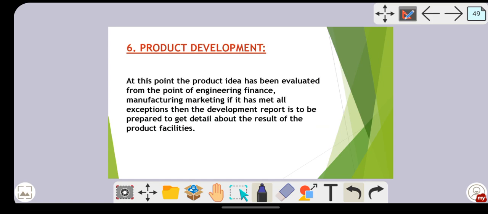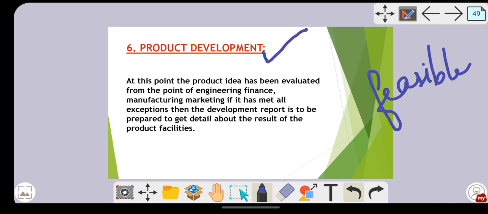Next stage, product development. Suppose the idea is feasible. If it is feasible, the companies will go for manufacturing of the product. Finally they will manufacture the product. At this point, the product idea has been evaluated from the point of view of engineering, finance, manufacturing, and marketing. If it has met all expectations, then the development report is prepared to get details about the results of the product facilities. So here they finally manufacture the product.